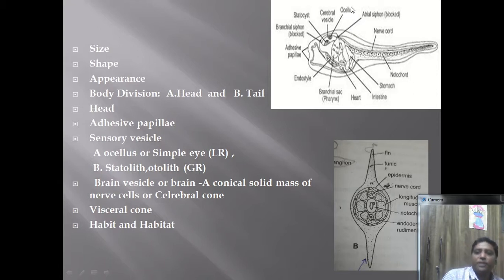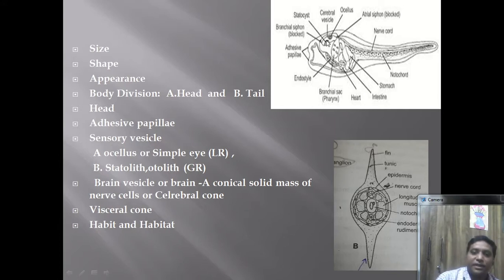When I am going to discuss any word, look toward the cursor. This point is called the ocellus. And below that, one point is seen here, and this part is called the statocyst. The role of this ocellus is important: the ocellus receives the light, so it bears the photoreceptor, and the statocyst, which means the organism moves toward the earth, toward the gravity of the earth, is called the georeceptor.